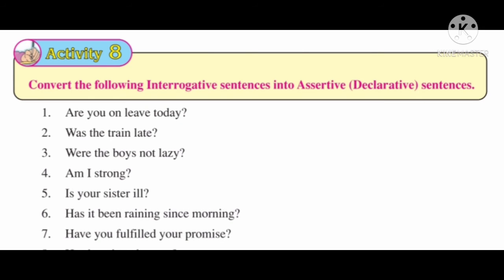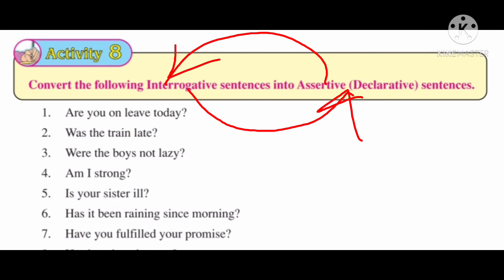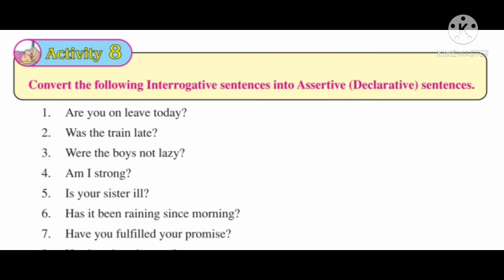Now activity 8 is convert the following interrogative sentence into assertive और declarative sentences. तो बेटा सेम एक्टिविटी है कि देखो पहले हमने चेंज किया assertive sentences को interrogative में. Now we will change the interrogative sentence into assertive sentence. Okay. So the very first sentence is are you on leave today?